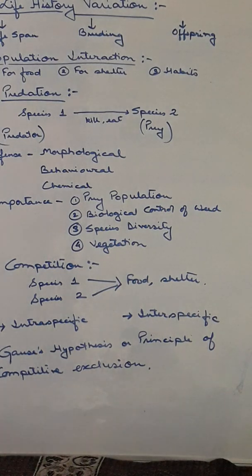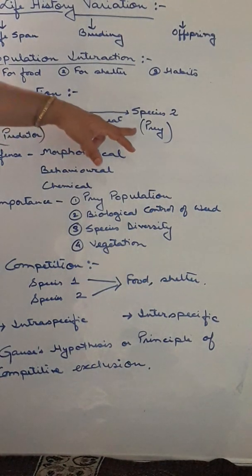Now while we are studying predation, if the predators are continuously eating the prey, their population will decrease. So gradually they have to maintain an equilibrium. For maintaining the equilibrium, the predators will not eat all the prey.